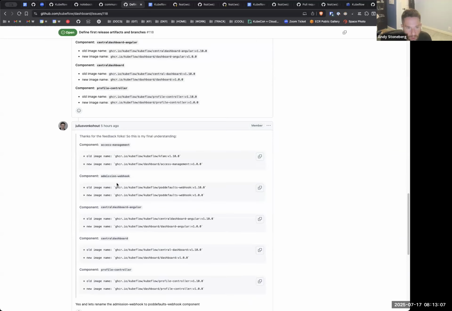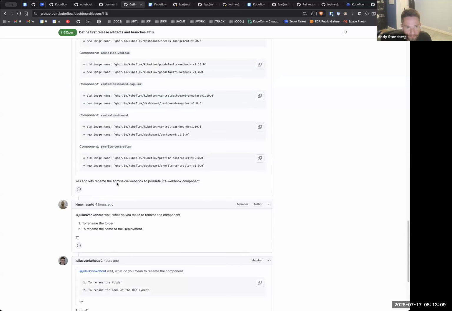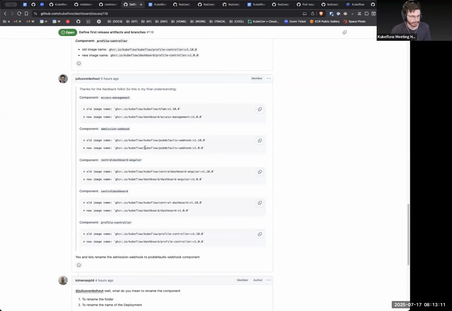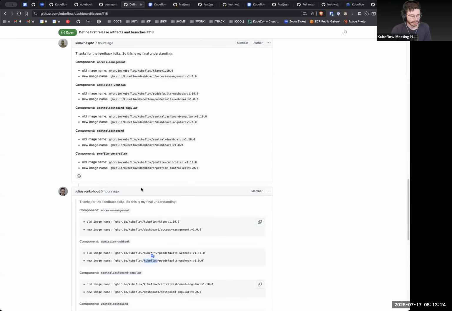No, that's, I think, what they were talking about. He wants Kubeflow and Kubeflow for this one? So old image name versus new. Oh, so I see what you're saying. No, that must be a typo. Yes, I'm sorry, I feel like that must be a typo. Okay, but good to call out for clarity. But anyway, so I think yeah.